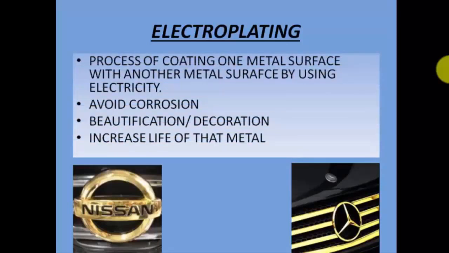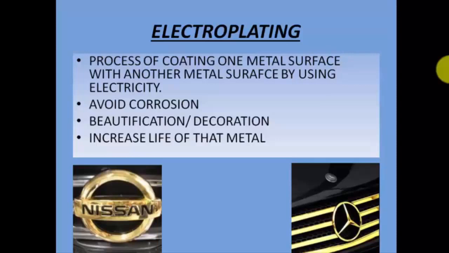It is a process of coating a layer of one metal surface over another metal surface by using electricity. That is, if you have a metal and you want to decorate that metal, or you want to change the color of that metal, you want to have one more layer of another metal over this original metal, you can do this by using electricity. How you can do this, we're going to study sometime later.